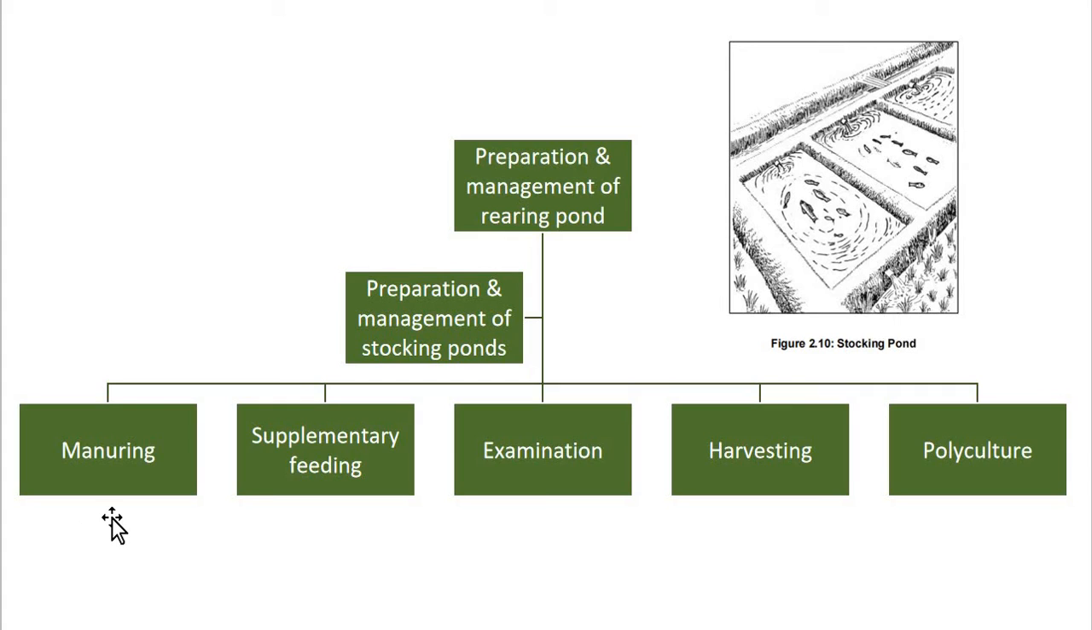Now manuring here, as for the proper organic manuring, cow dung is the best and should be used at the rate of 20,000 to 25,000 kg per hectare per year. Inorganic chemical fertilizers are also used, such as ammonium nitrate, superphosphate and ammonium sulfate, at the rate of 1000 to 1500 kg per hectare per year.